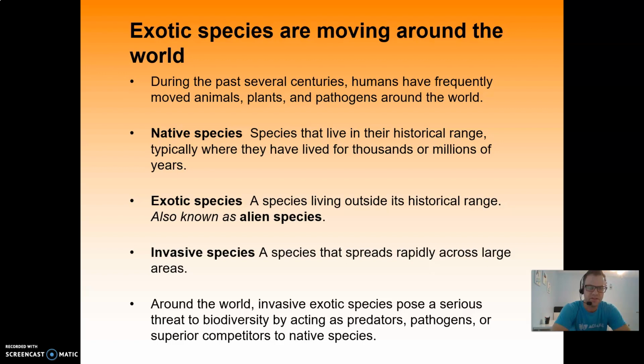But native species, just so you know, are species that live in their historical range, typically where they have lived for thousands or millions of years. Exotic species are species living outside their historical range, also known as alien species. And an invasive species is a species that spreads rapidly across large areas. Around the world, invasive and exotic species pose a serious threat to biodiversity, by acting as predators, pathogens, or superior competitors to native species. So sometimes when an exotic species moves in somewhere else, whether it be on purpose or not, that exotic species can take over, and that's when it becomes invasive.